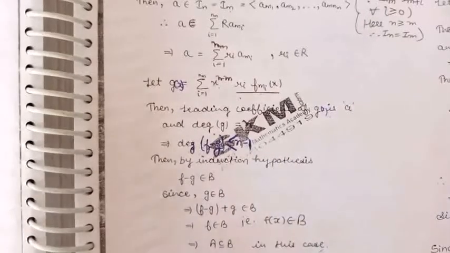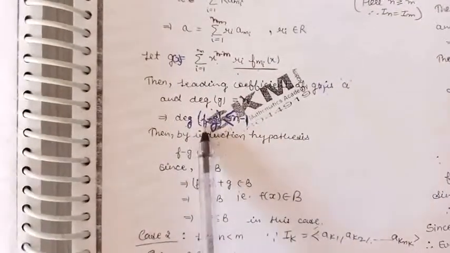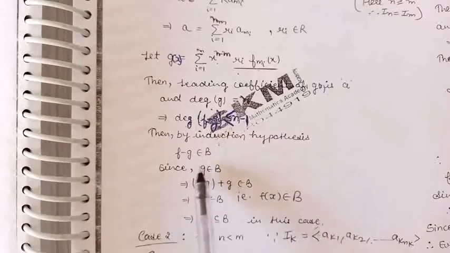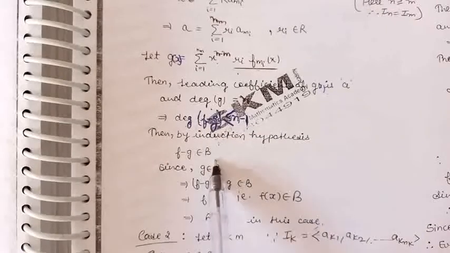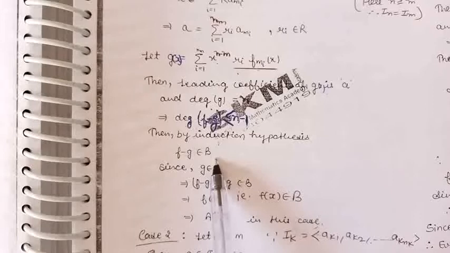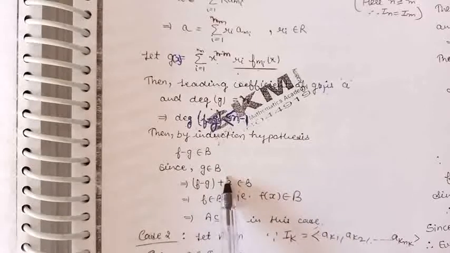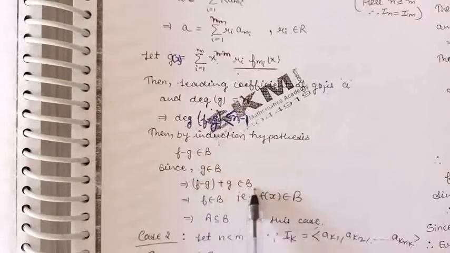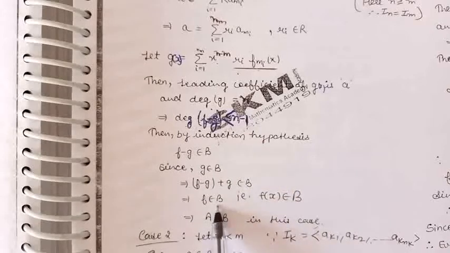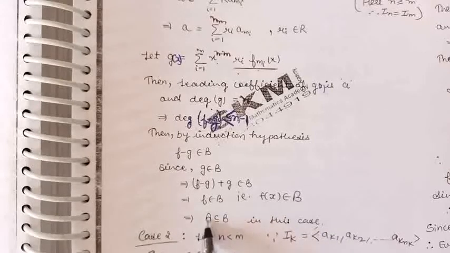By the induction step, because the degree of this polynomial is less than n, we can say the polynomial f minus g belongs to B, and also the polynomial g belongs to B, so their sum will also belong to B. So we can say that the polynomial f belongs to B. So we have proved that in this case A is contained in B.